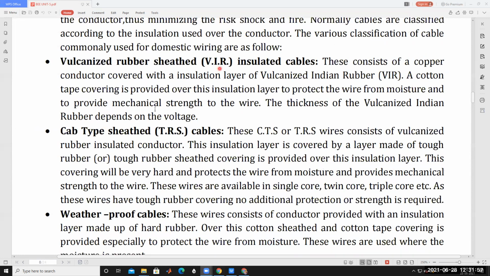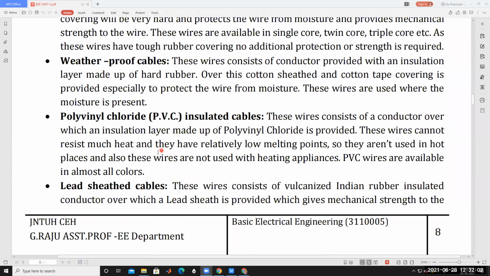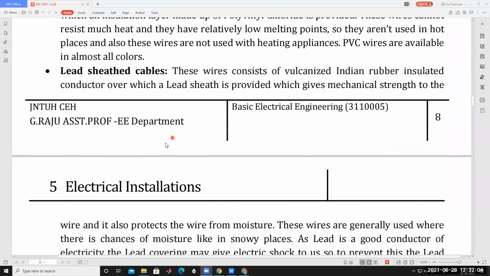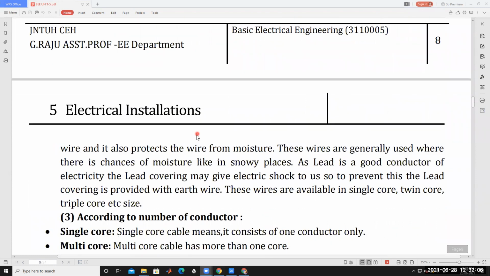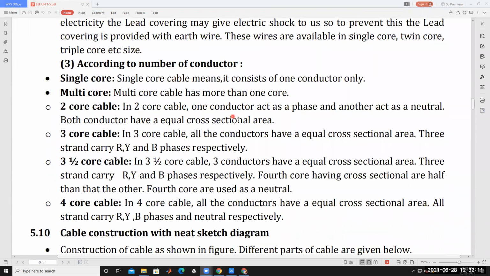Vulcanized Indian rubber, cab type sheathed, weatherproof, polyvinyl chloride, and lead sheathed cables: these are the different types of insulation, classified based on insulation level. And then, according to the number of conductors, these cables can also be classified.